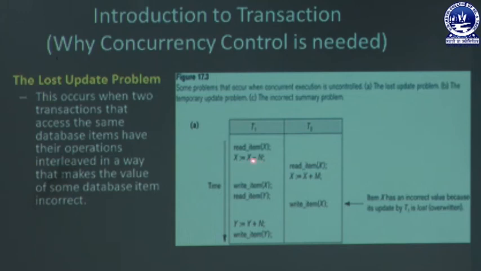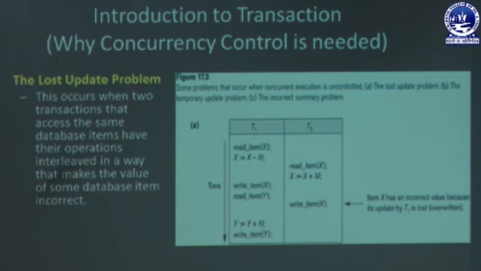As the write operation is not executed, X is not updated, that's why T2 reads an incorrect value for X, that is the old value of X instead of the updated value of X. This is the lost update problem, which arises in case of concurrent execution.